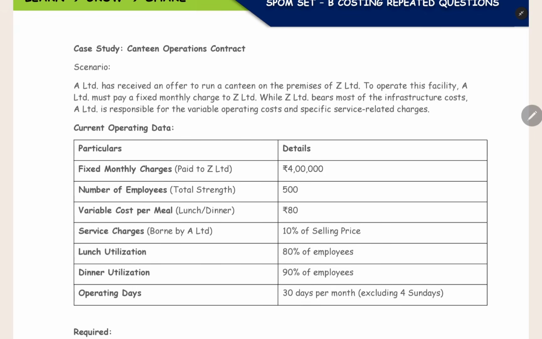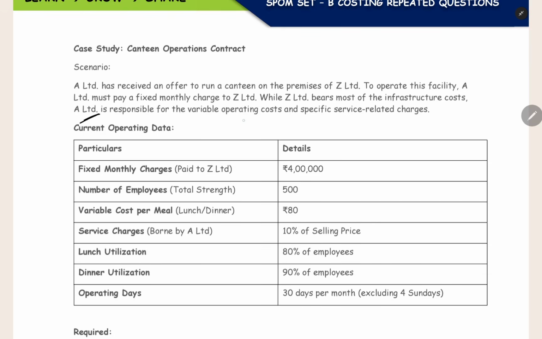To operate this facility, A Limited must pay a fixed monthly charge. A Limited is the one who is getting the contract, so it should pay monthly charges to the company which is allowing it to run the canteen. Z Limited is the owner of the building or the factory. So for running the canteen inside Z Limited, you have to pay rent or a monthly charge to Z Limited. Z Limited bears the infrastructure cost. You need a space for running the canteen, and that room space will be given by Z Limited.